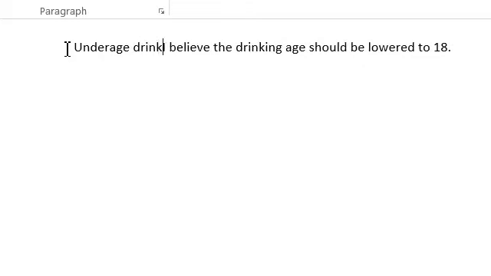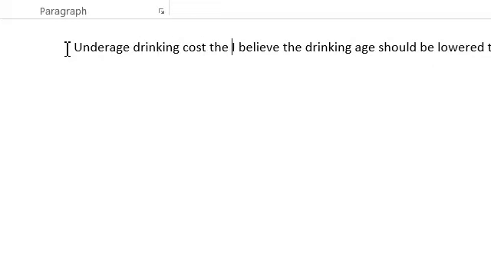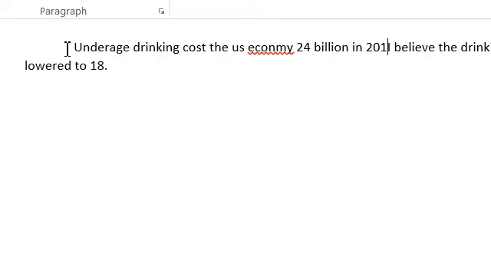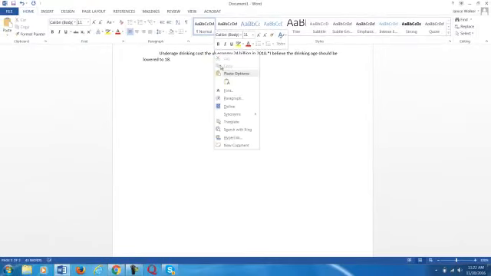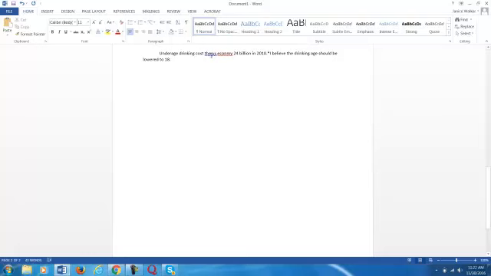Underage drinking cost the US economy 24 billion in 2010. Now I'm going to put a star here so I don't forget to cite this after I finish this rough draft and go into my citation process.